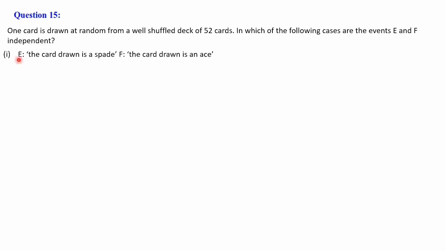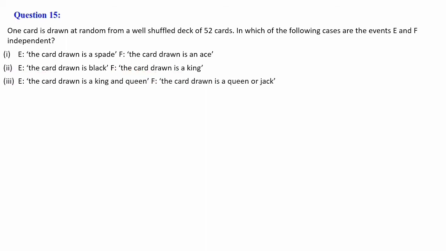So the first one is E, the card drawn is spade, and the second event F, the card drawn is an ace. And second question, E is the card drawn is black, and F, the card drawn is a king. And the third one, E, the card drawn is a king or queen, F, the card drawn is a queen or jack. So let's take one by one. The first question, that is E, the card drawn is a spade.